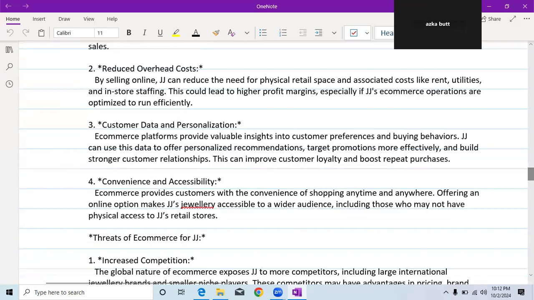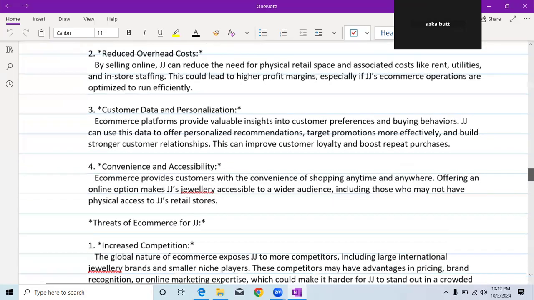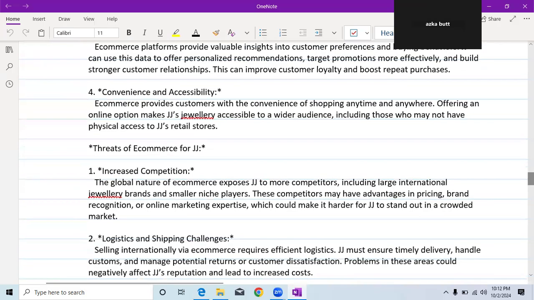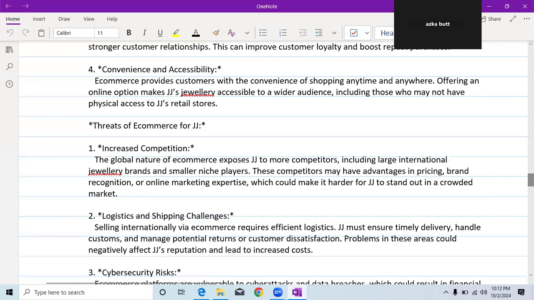Now, you just need to write only one threat and one opportunity, but I have written more so that you can gain maximum knowledge. So now let's discuss the threats of e-commerce.